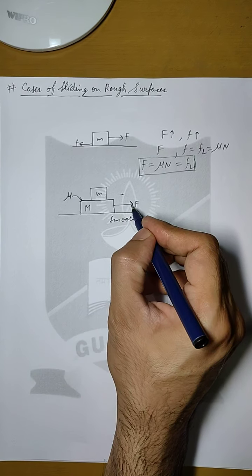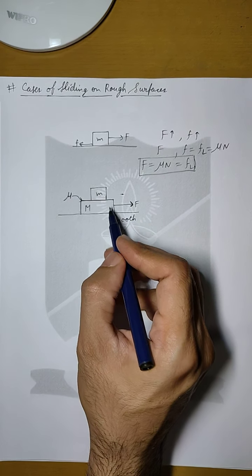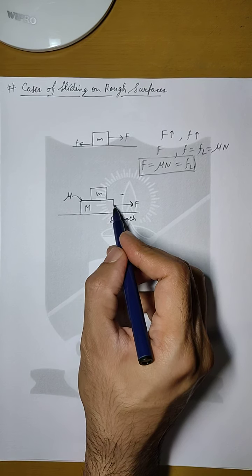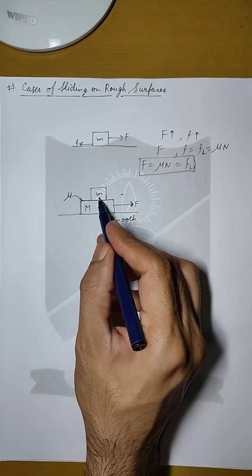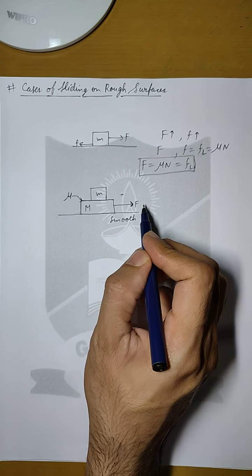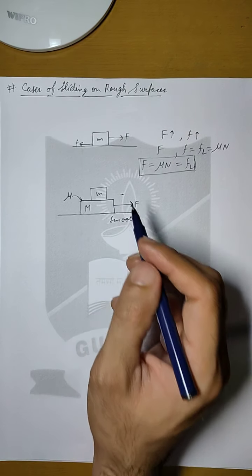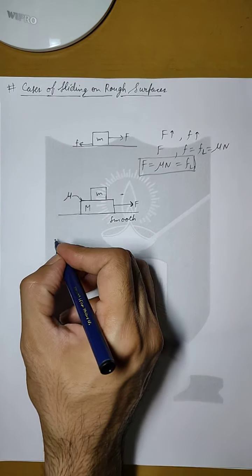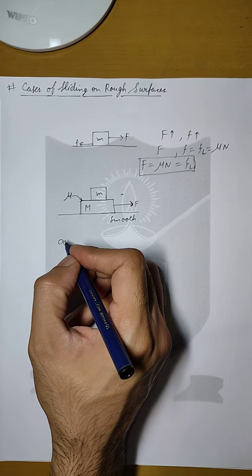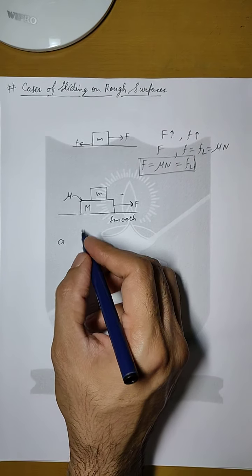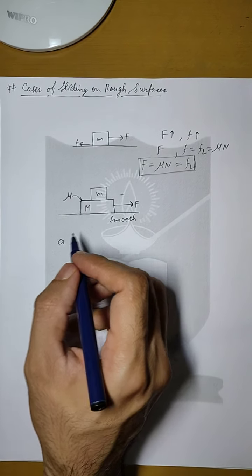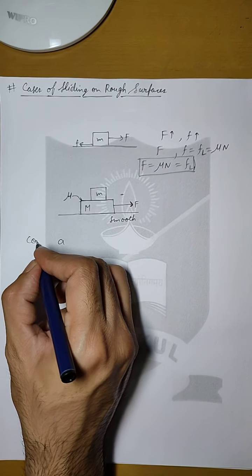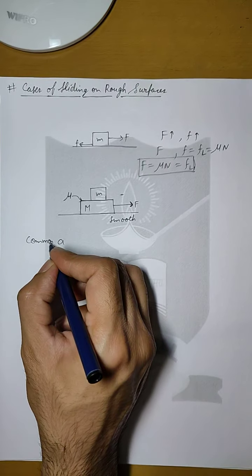Now if we start applying force, since there is no friction on the ground, the total system of M plus m will start moving in this direction with some acceleration. So let us say when F is applied, an acceleration A is generated, and both the blocks will start sliding with this common acceleration. We'll call it a common acceleration.